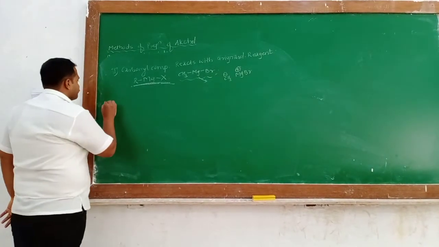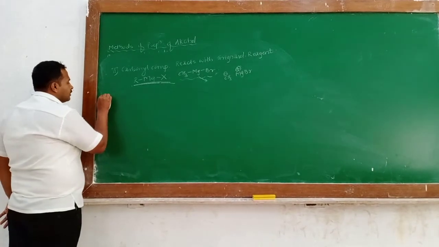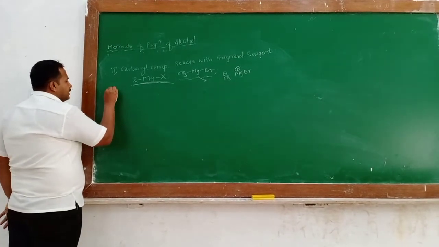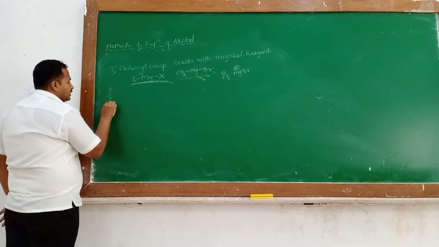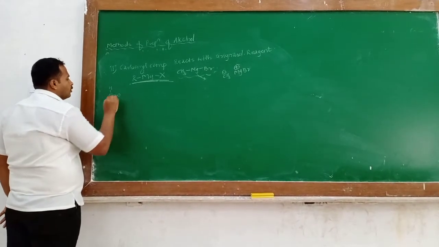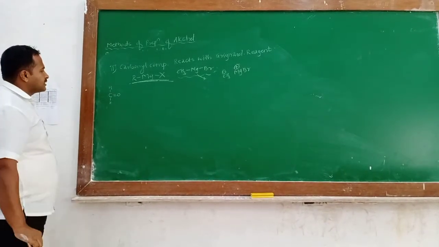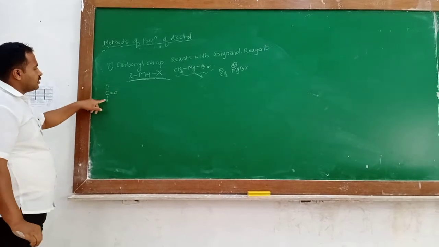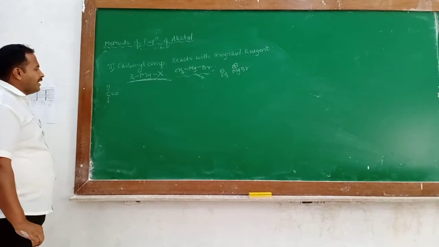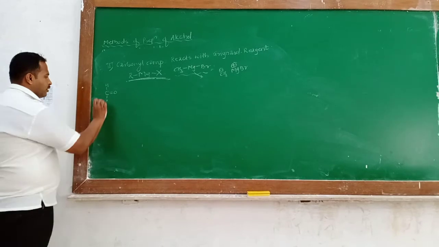First reaction: we take HCHO, that is H2C double bond O. Which functional group does this compound represent? It is formaldehyde. In the previous lecture we have seen this compound.